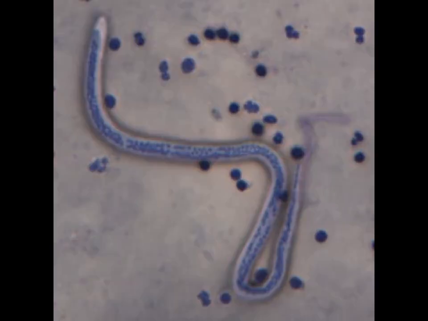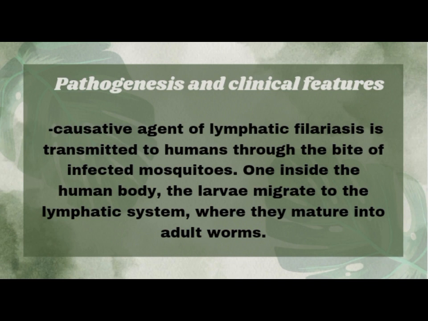Pathogenesis and clinical features. The causative agent of lymphatic filariasis is transmitted to humans through the bite of infected mosquitoes. Once inside the human body, the larvae migrate to the lymphatic system, where they mature into adult worms.